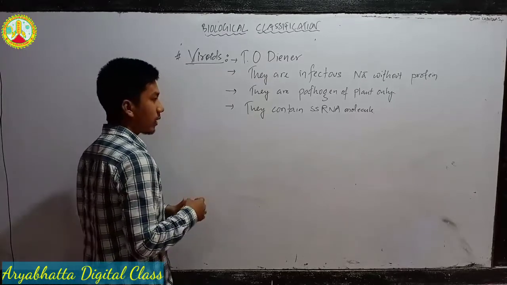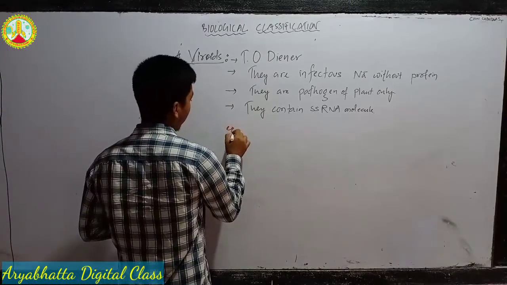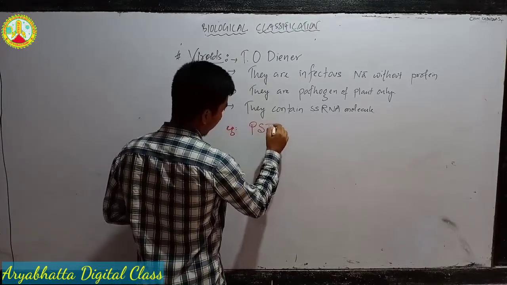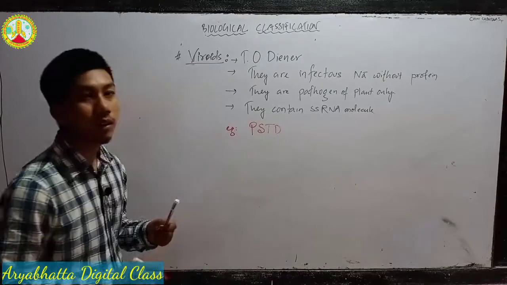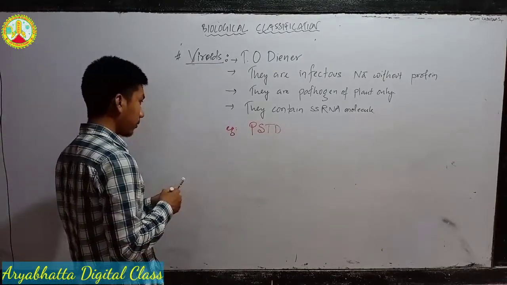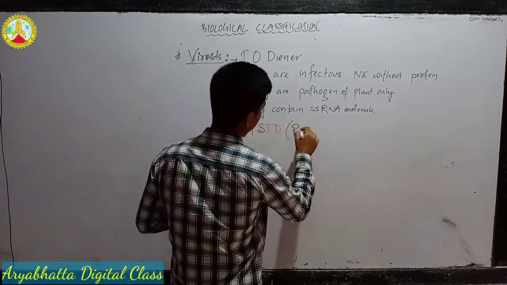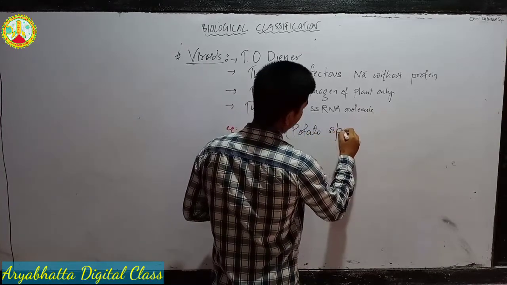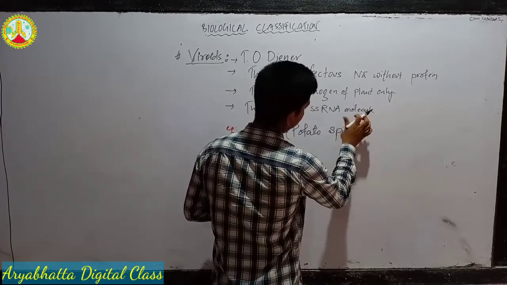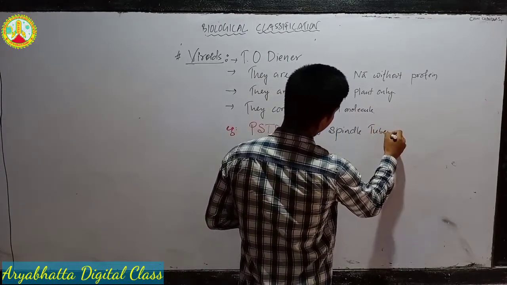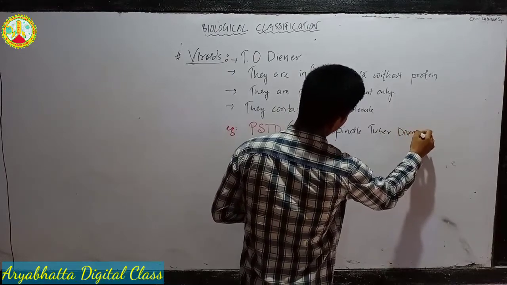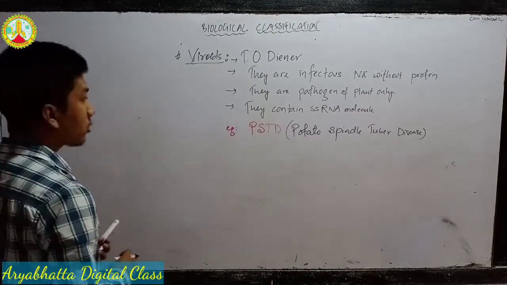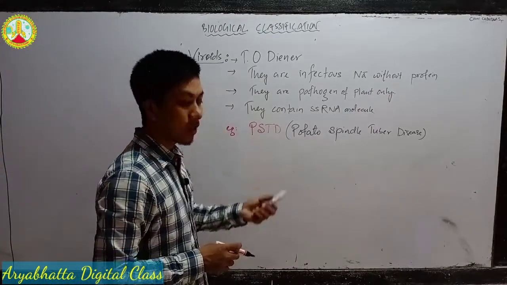You need to know about one example of viroids that cause disease in a plant, known as PSTD. It stands for potato spindle tuber disease. This type of virus that causes disease in potato is known as potato spindle tuber disease. In short, we say PSTD.